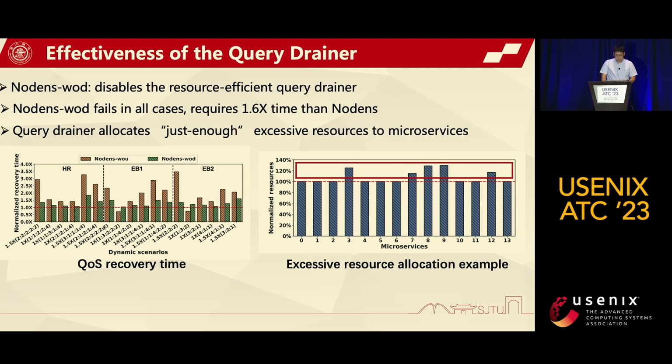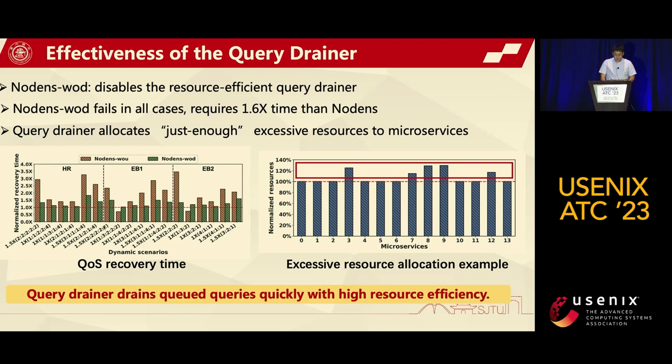This figure shows the excessive resource allocation in one test case with Nodens. We can observe Nodens can allocate just enough excessive resources to microservices based on their degree of being affected by execution blocking. Therefore, Nodens' query joiner is able to join the queries quickly while maintaining high resource efficiency.